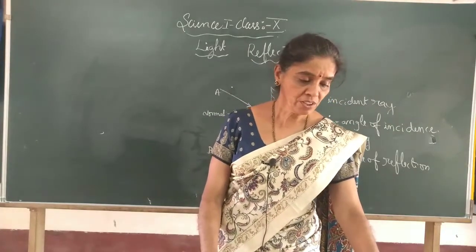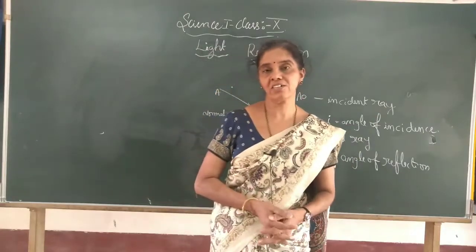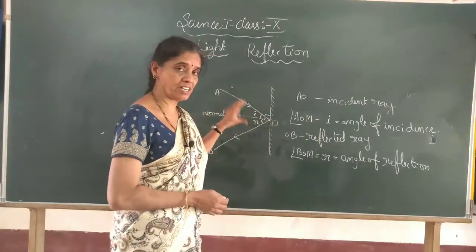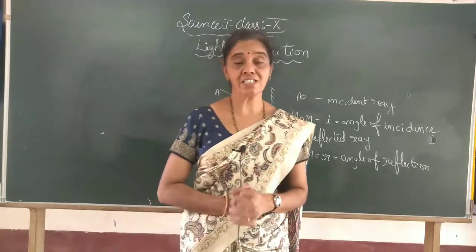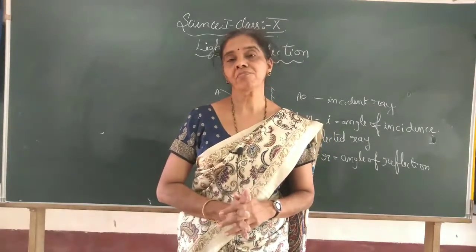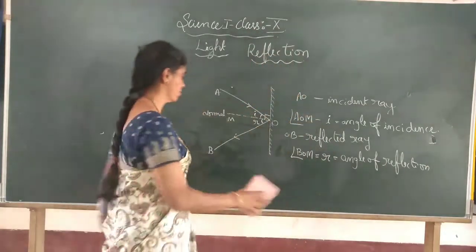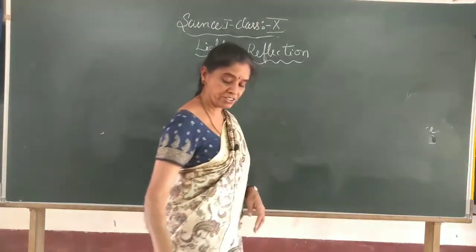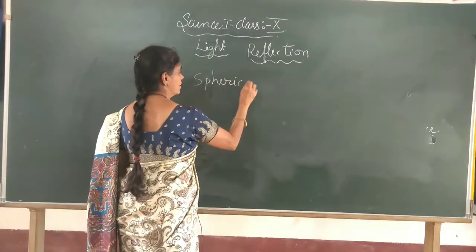Now, what are we going to learn in the 10th standard? This is the basic thing we have studied in the smaller classes, that I is equal to R. This particular law of reflection we will also use in the case of spherical mirrors. We have to study how the image forms in the case of spherical mirrors. So we will learn about spherical mirrors, which are perhaps only briefly studied before.